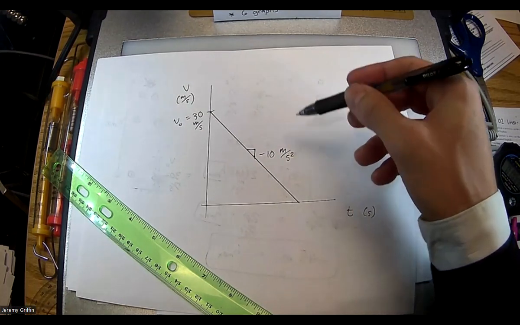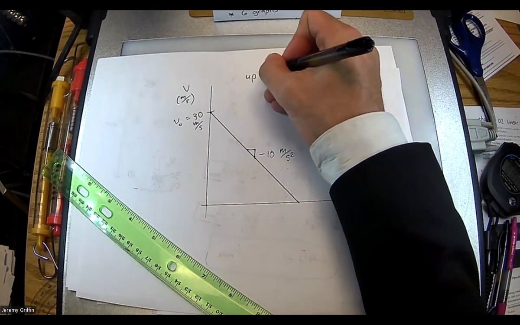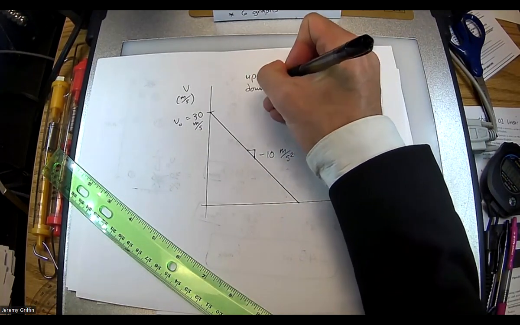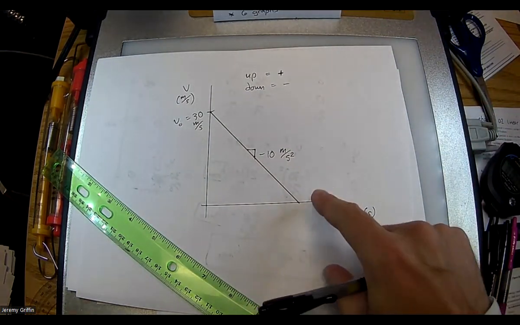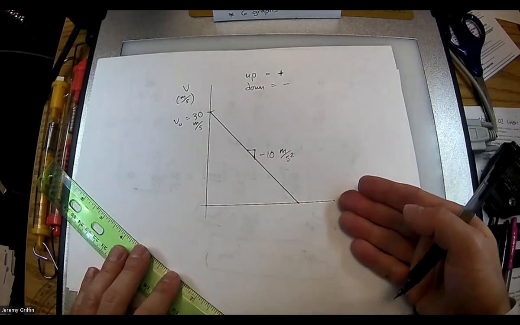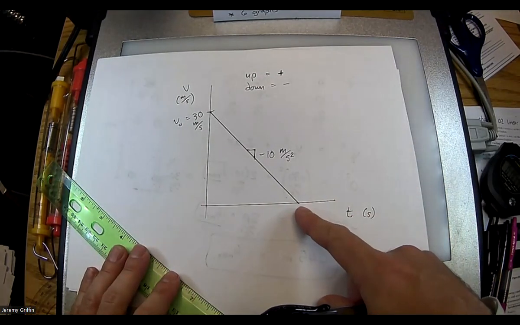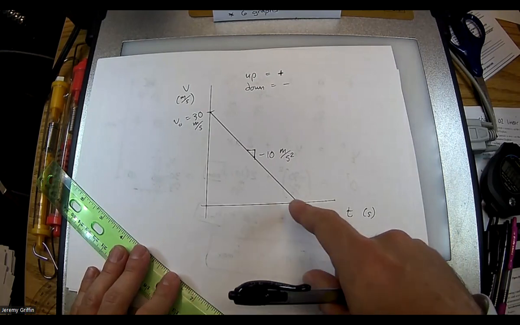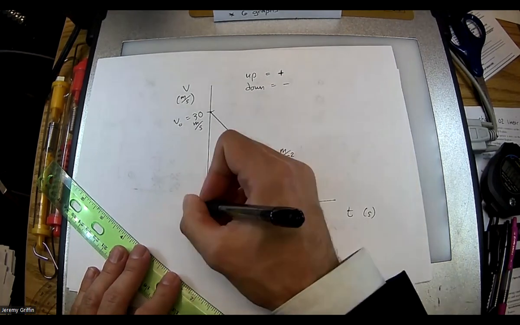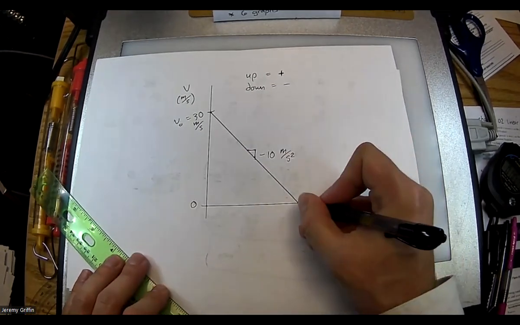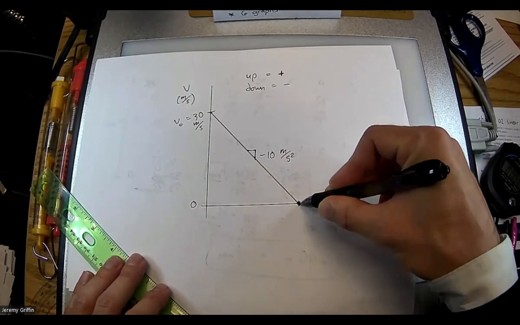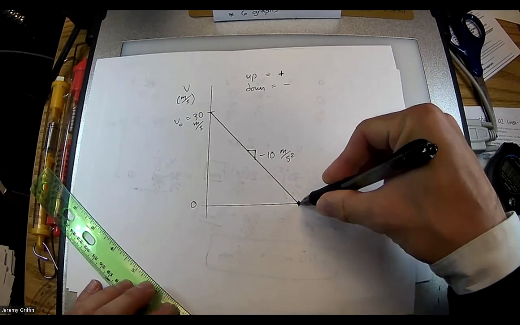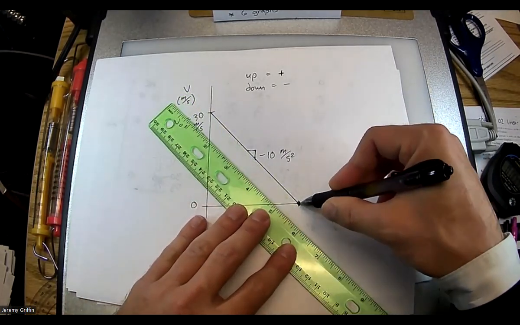Right. Okay, so you guys see that up is positive and down is negative. Right, you guys see that? Positive, negative. All right. Guys, I guess if you solve it this way, it might be nice to get the time interval first. Right, the time interval. This point on the graph, what does that correspond to with the story of throwing the ball straight up? What point is this right here? Maximum height, right?